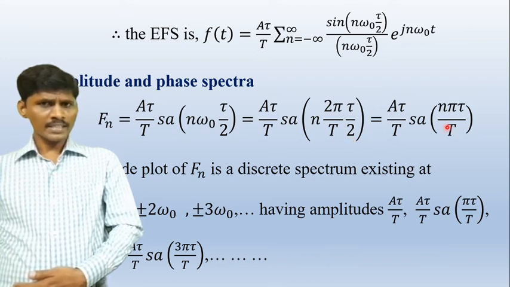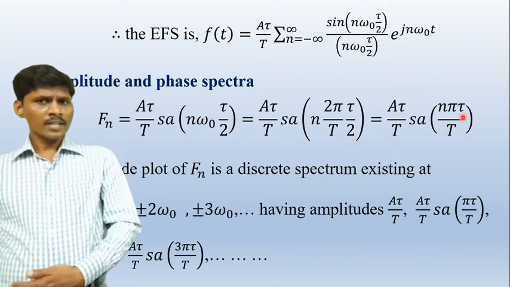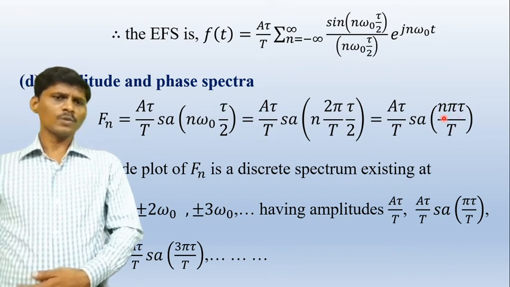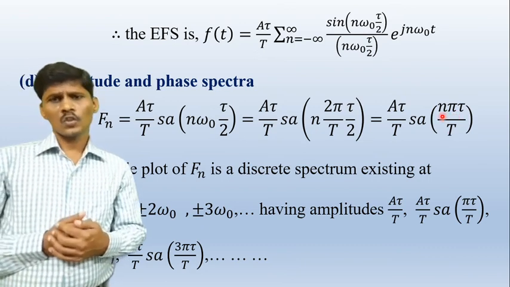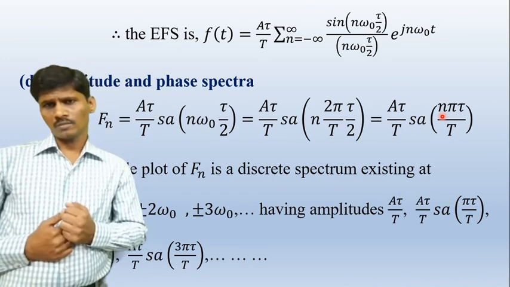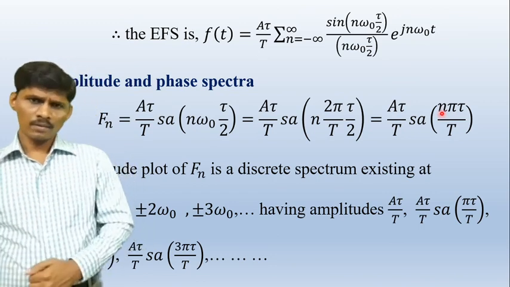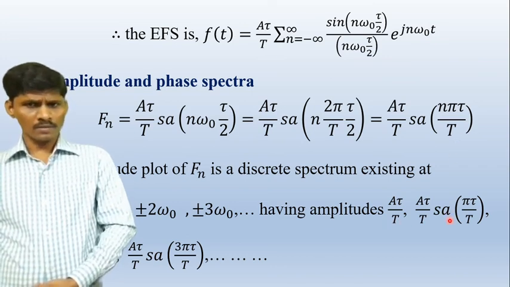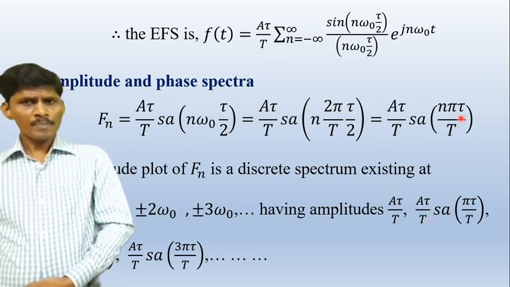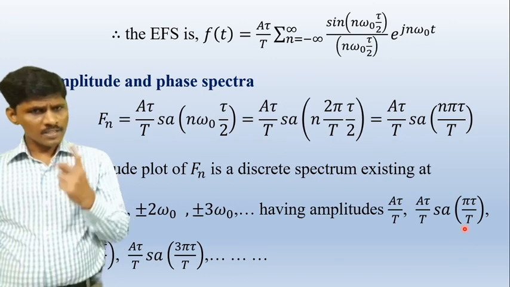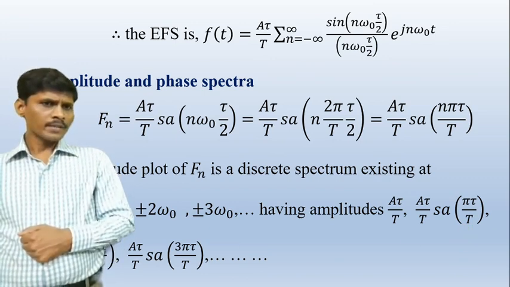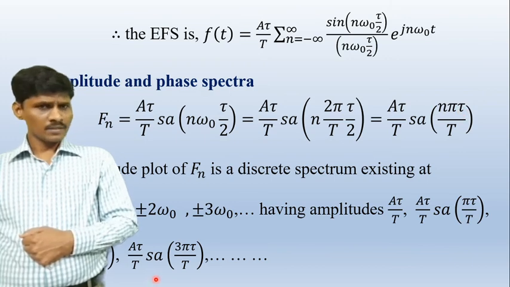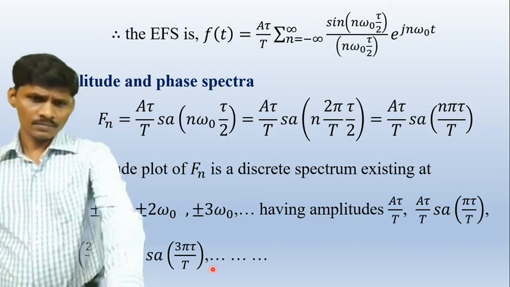Therefore, A tau by T Sa of n pi tau by capital T. In this equation, substitute different integer values of n. At n equal to 0, Sa of 0 is 1, so the magnitude is A tau by T. At n equal to 1, A tau by T Sa of pi tau by T. At n equal to 2, A tau by T Sa of 2 pi tau by T. Similarly for the remaining values.